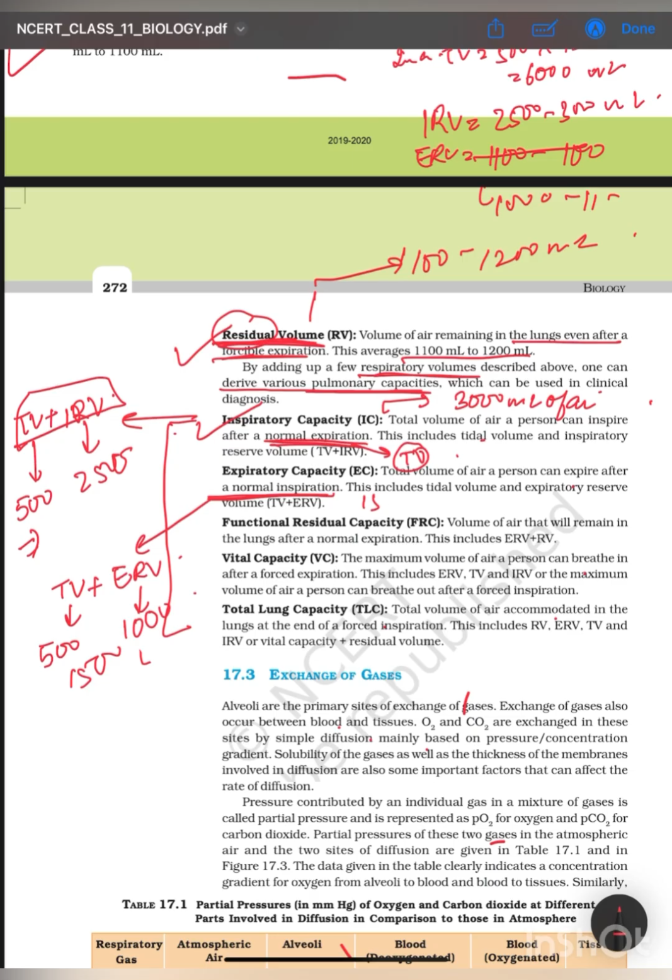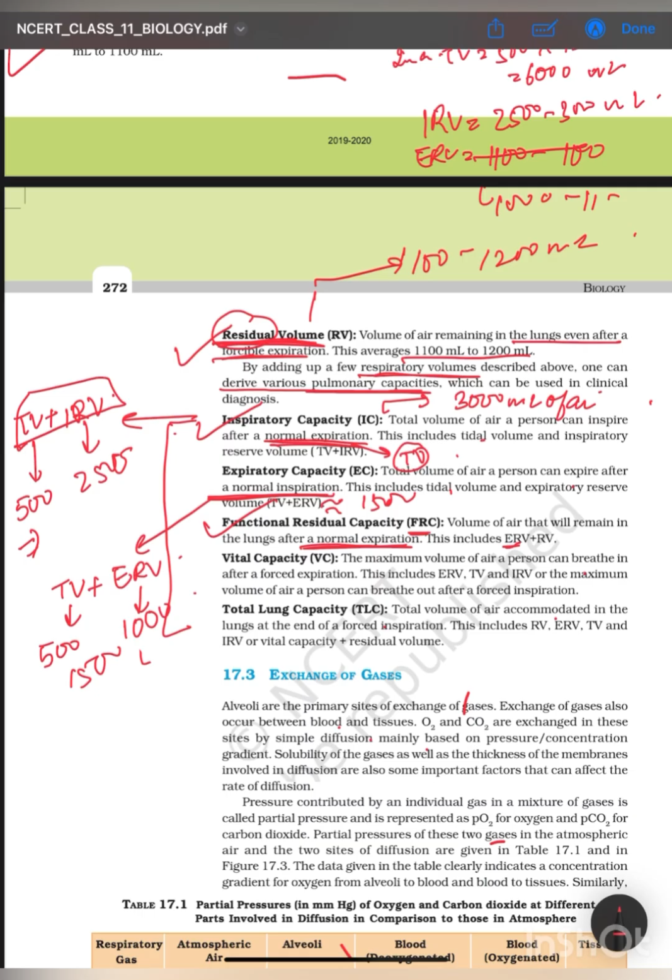It is the amount of air that will remain in your lungs after a normal expiration. How much air is left in our lungs after a normal expiration? He is doing a normal expiration, not a forcible one, that's why ERV would be there. And residual volume will obviously remain, because even when ERV is happening the lungs do not get collapsed. There is some amount of air remaining. So functional residual capacity would be ERV plus RV.